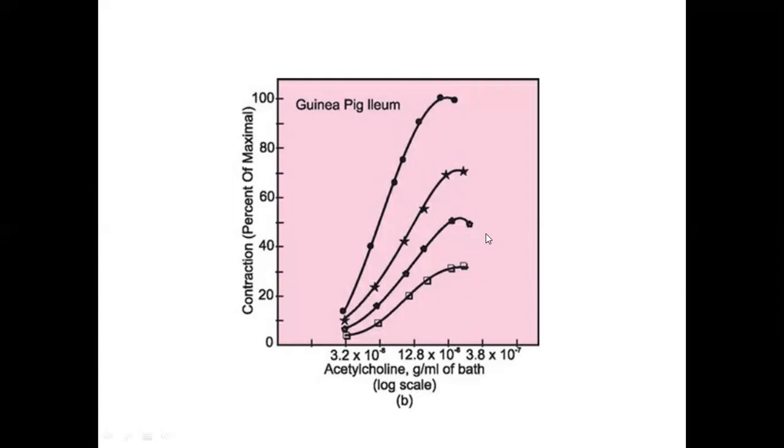Why? Because the antagonist binds with the receptor with covalent bonding, and dissociation of the antagonist from the receptor is very slow, or there won't be any dissociation. So the curve will not shift to the right, and there will be flattening of the response. This is non-competitive antagonism.